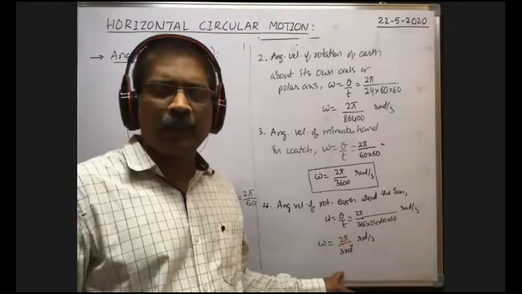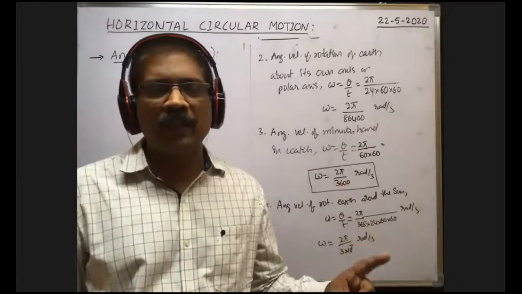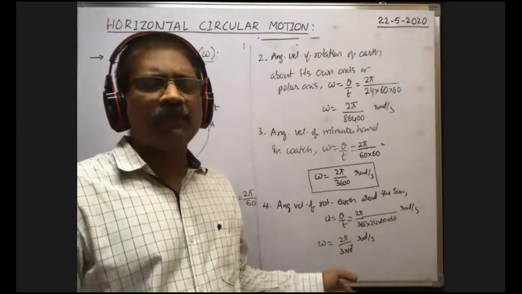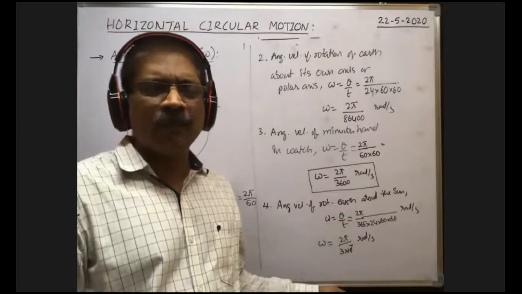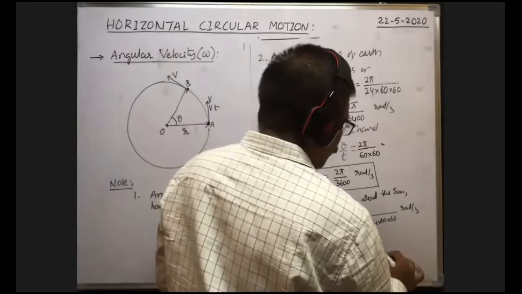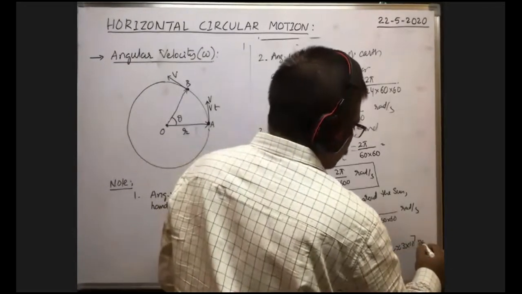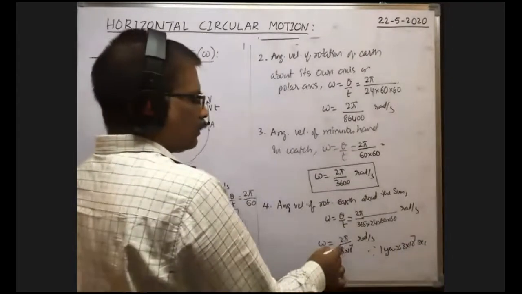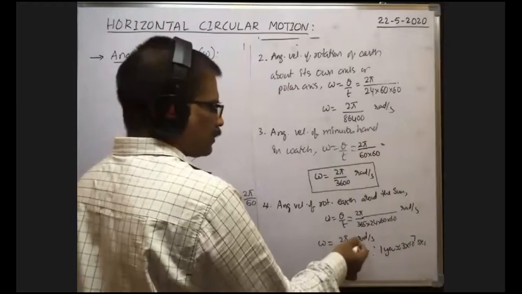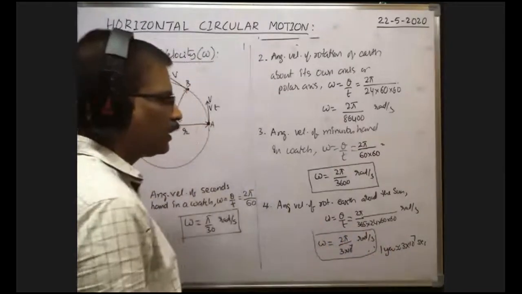Of course, you will get 3.1 into 10 to the power of 7 seconds. 3.1 can be treated as 3. So 3 into 10 to the power of 7 seconds, since 1 year is nearly equal to 3 into 10 to the power of 7 seconds. That's why 2 pi by 3 into 10 to the power of 7 radian per second is the angular velocity of rotation of the earth about the sun.